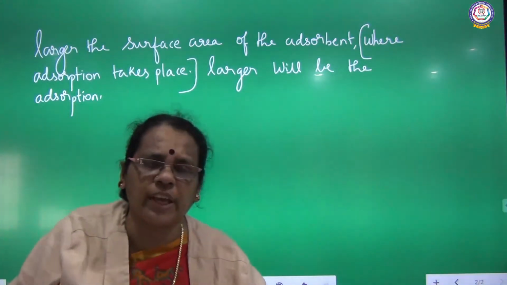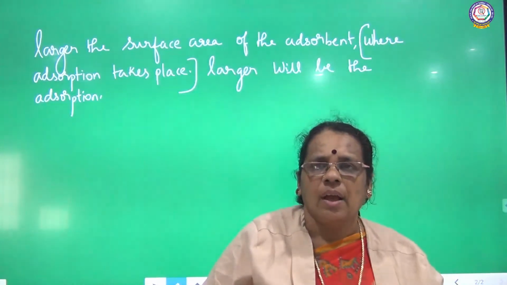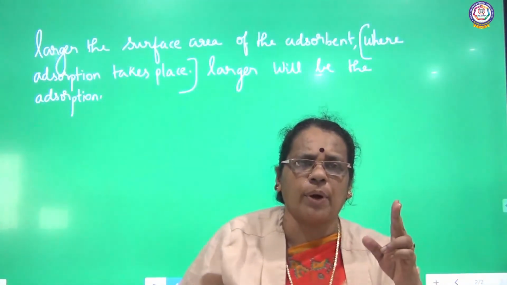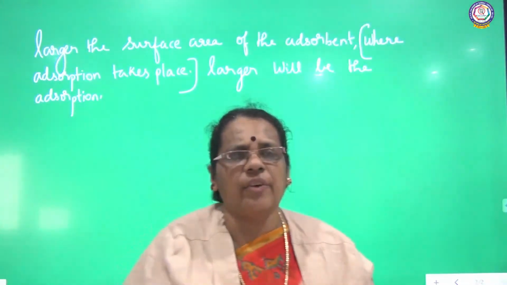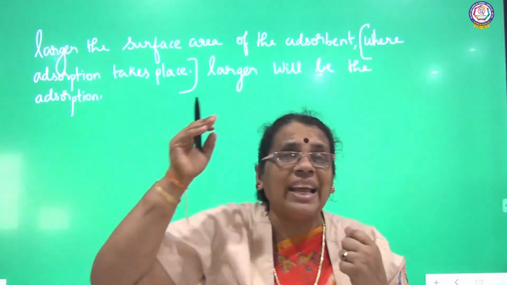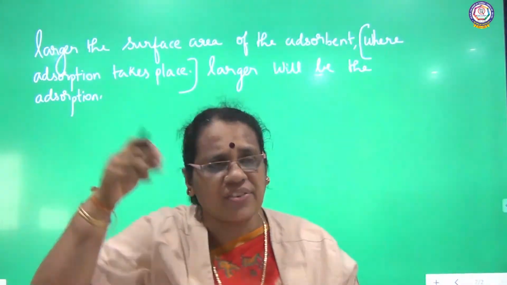So I told about the two factors that influence the adsorption process. One is surface area. In the beginning I told about two important concepts for adsorption: adsorbate and adsorbent. Only at the surface of the adsorbent is this adsorption taking place.